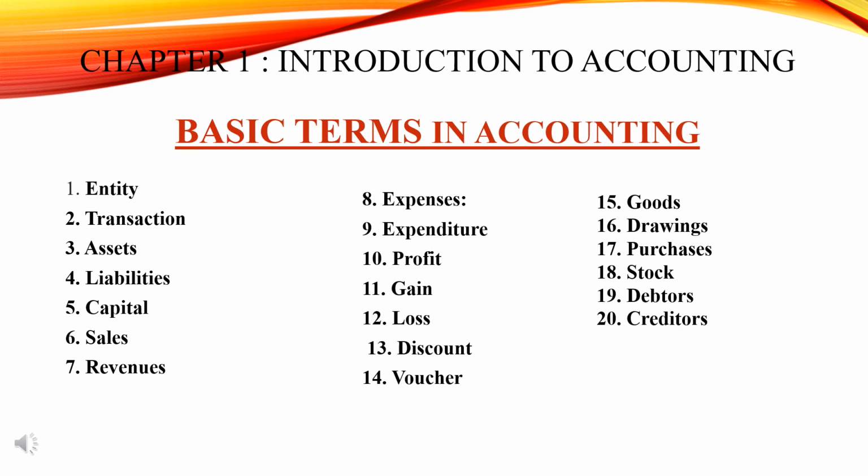Next comes sales. So what are sales? Sales are the total revenues from goods or services sold or provided to customers. It may be cash sales, it may be credit sales. There are two types of sales: cash sales and credit sales. So sales are the total revenues from goods and or services sold or provided to customers, whether cash sales or credit sales.